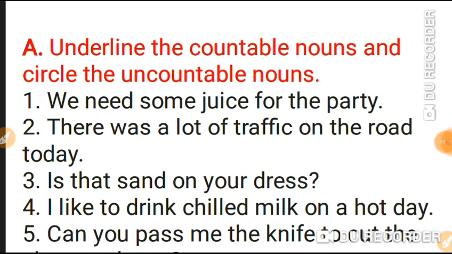No, we can't. So juice is an uncountable noun, so it will be circled. Now party. Can we count party? Yes, we can. So party is a countable noun, so it will be underlined.